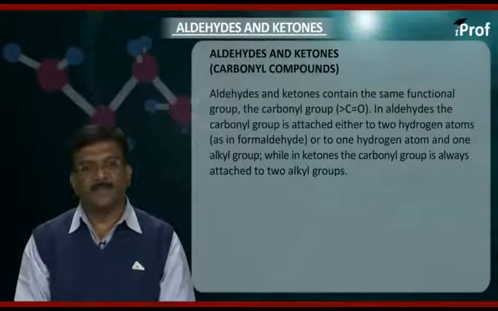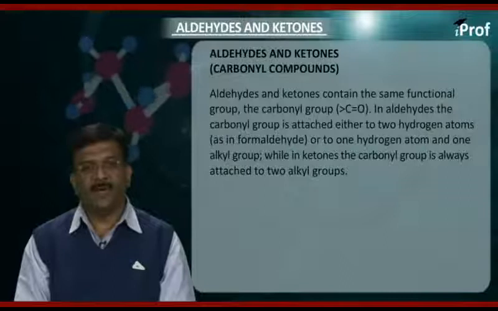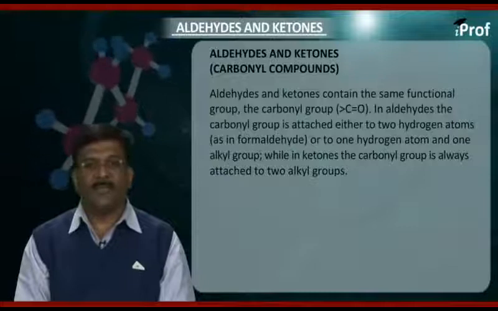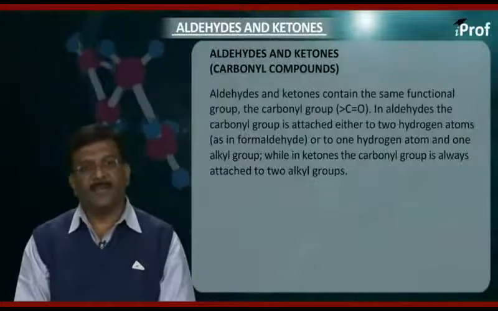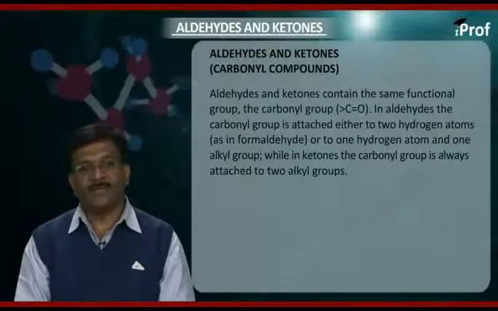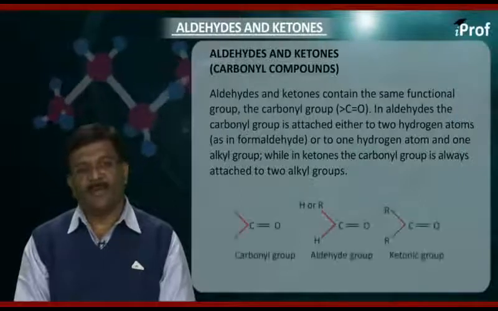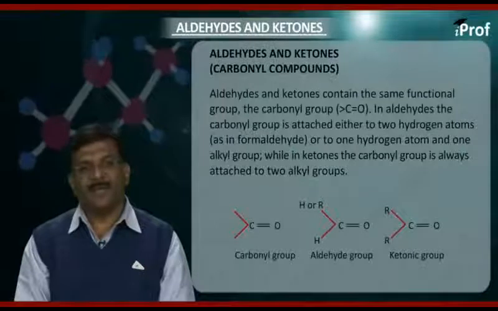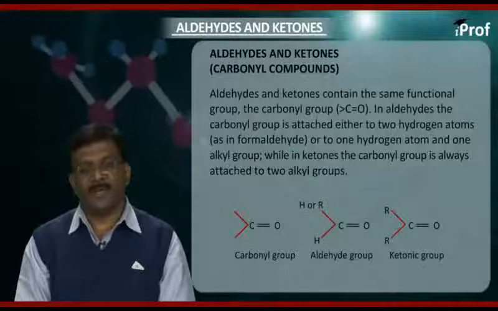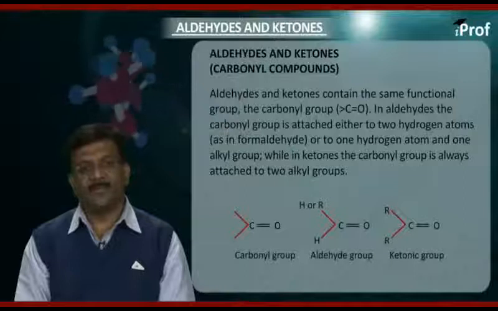In aldehydes, the carbonyl group is attached either to two hydrogen atoms as in formaldehyde, or to one hydrogen atom and one alkyl group, while in ketones the carbonyl group is always attached to two alkyl groups. C=O, the carbonyl group; R-C=O-H, the aldehyde group; R-C=O-R, the ketonic group.